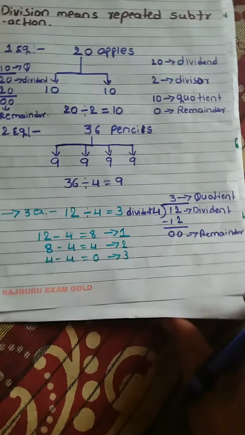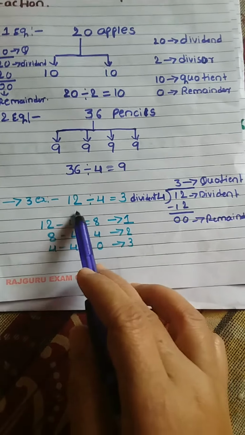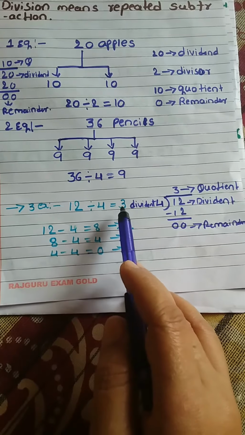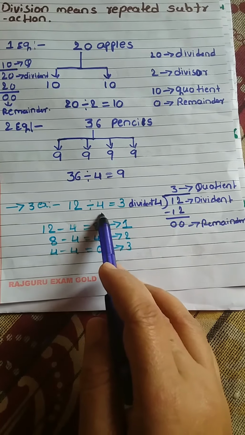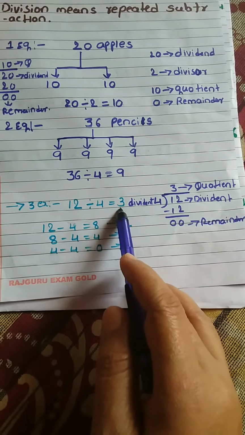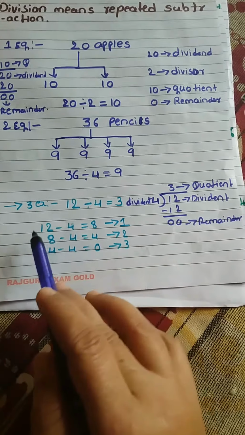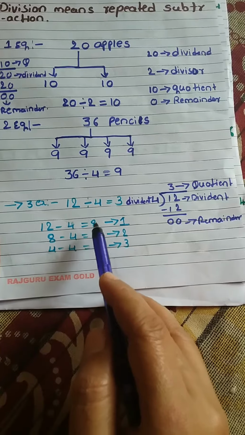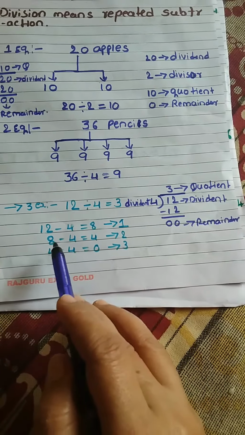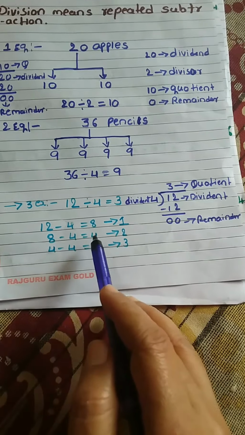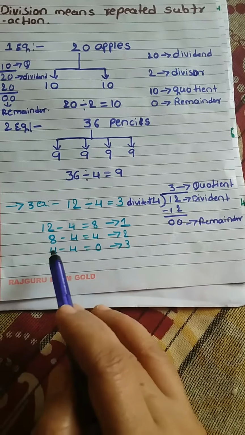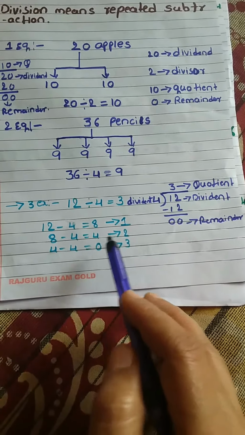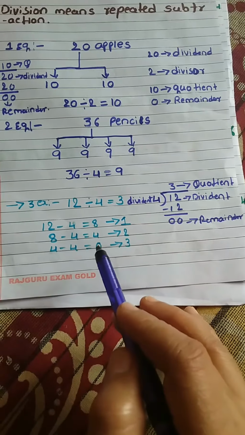Okay, now look at this example. 20 divided by 4 is equal to 5. We are distributing 4 pencils each among children. Once we have given 4 pencils to one child, 16 pencils are left. Again from these we give 4 pencils, and again 4, until 0 pencils are left. So this is called repeated subtraction.